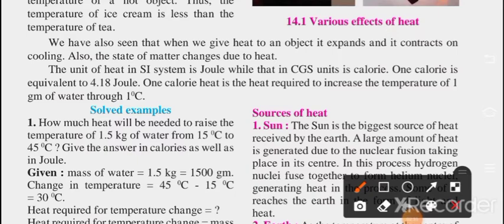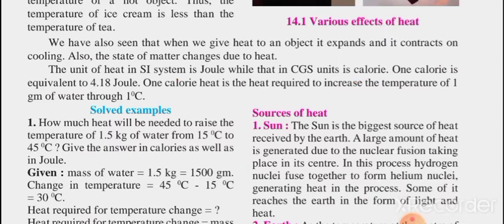The unit of heat in the SI system is joule, and in the CGS system it is calorie. Both are units of heat only.